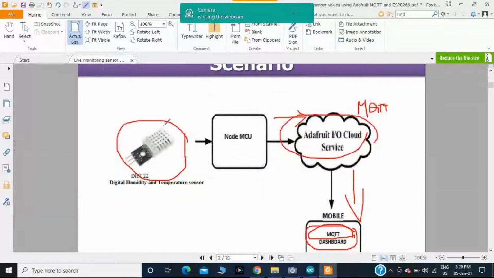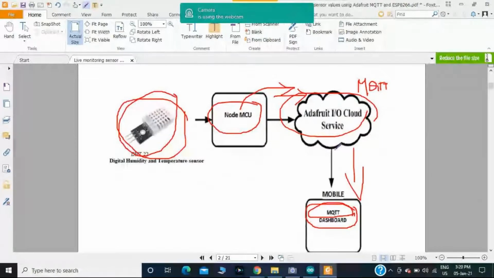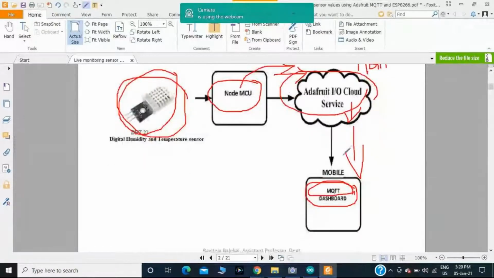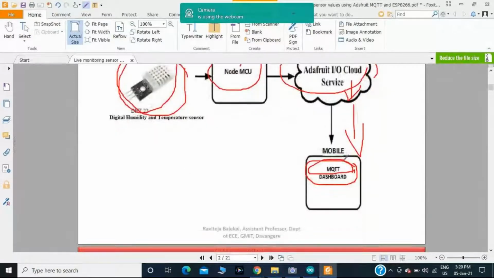First, I am fetching the temperature and humidity data from the DHT sensor using the microcontroller NodeMCU, and afterwards I am forwarding the parameters to the Adafruit IO Cloud Service, and I will save the two parameter values. Then with the help of the MQTT protocol, I will forward the same values to my mobile using the MQTT Dashboard.